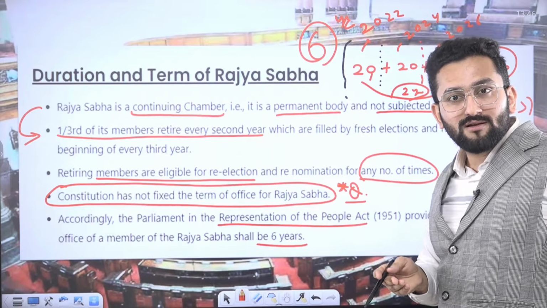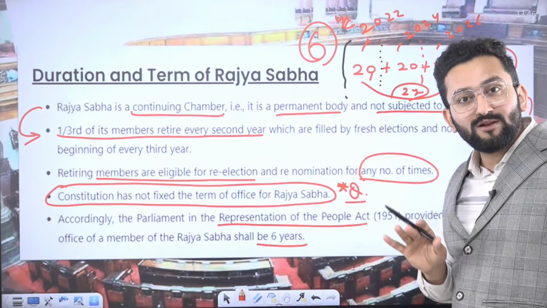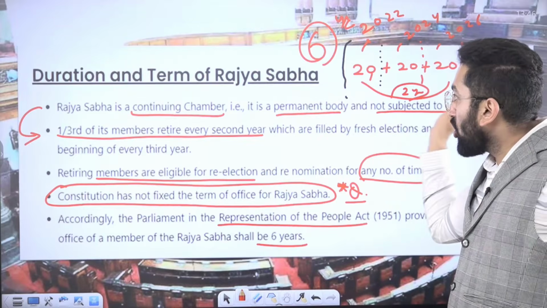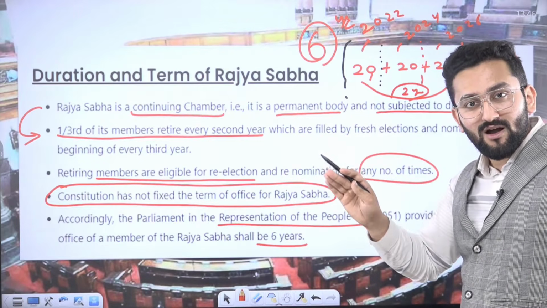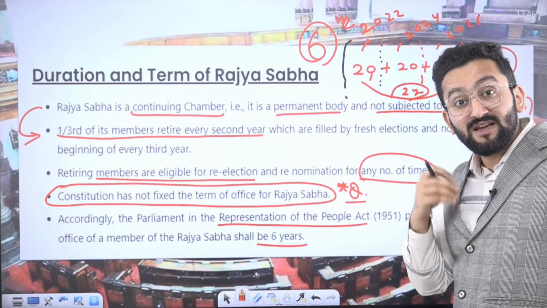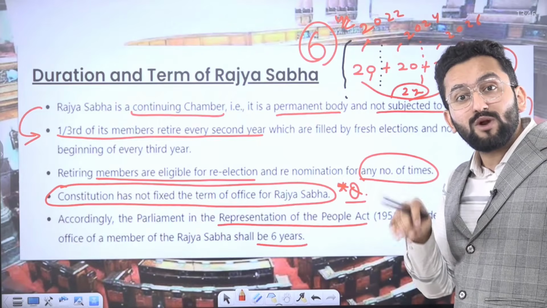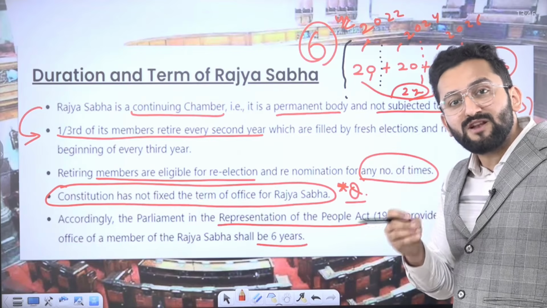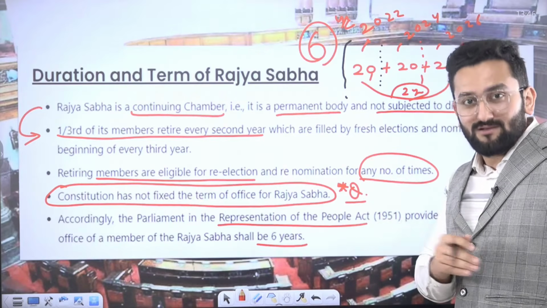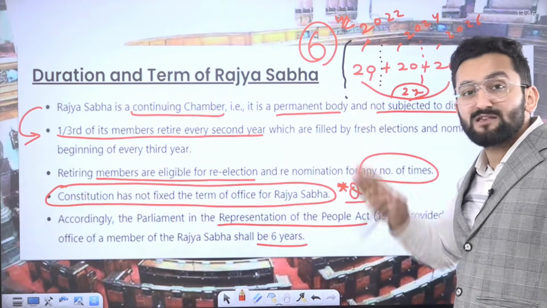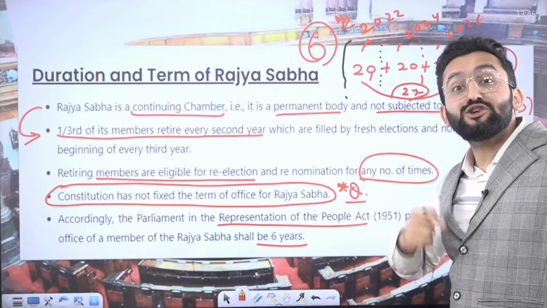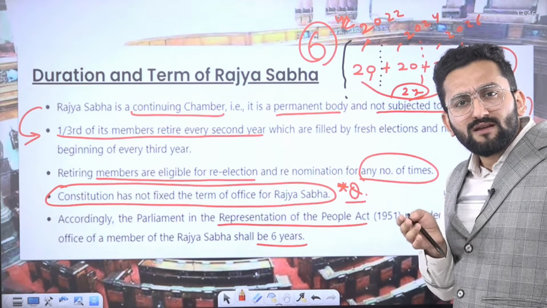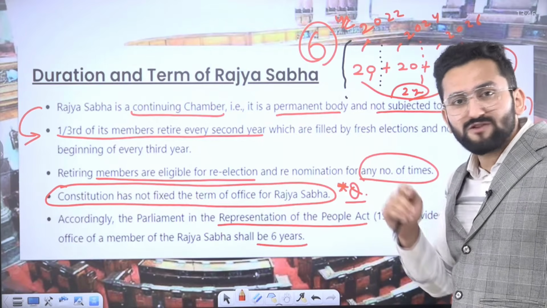Right or wrong? Yes. So it means there will be no point where all the members of the Rajya Sabha lose their membership at one time. It will not be the case that their terms complete together. This difference has been created in the completion of their term. Clear? Now why this formula? Why was this arrangement made?